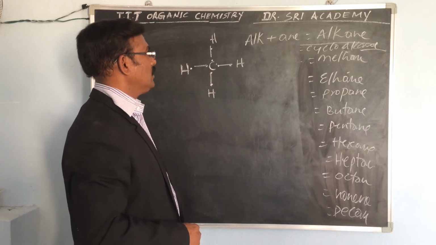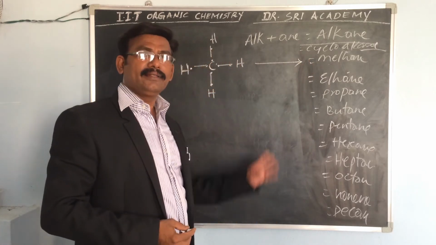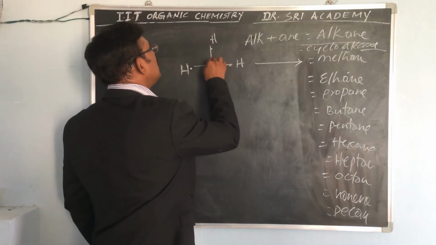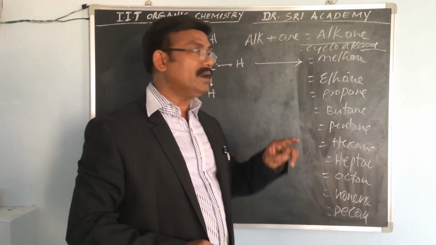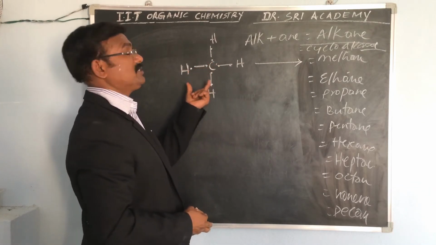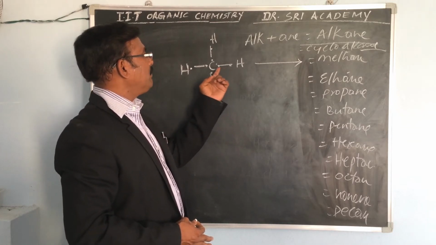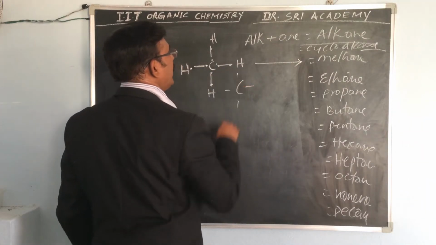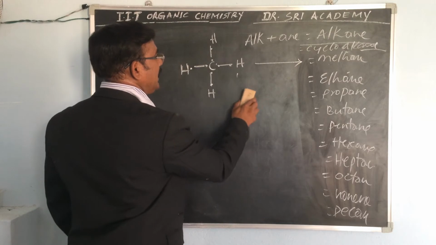So meth plus ane, this is the methane structure. Here the 4 valences are there. You have to remember the structure from yesterday's class. These electrons are shared between the carbon and hydrogen. Only single bonds are there between the hydrogen and carbon. So ane, so methane. Is it clear? Okay, now we can say ethane.